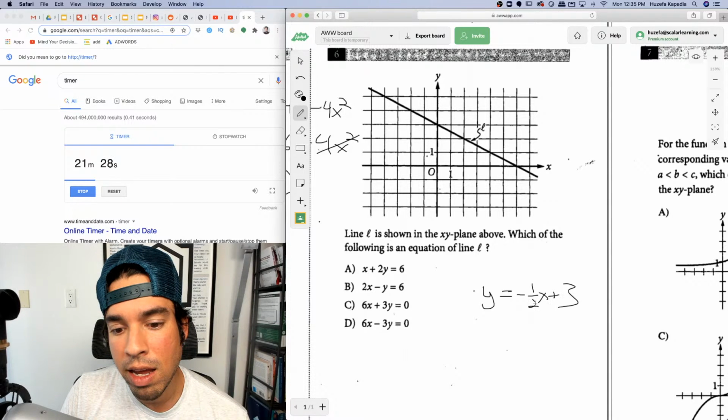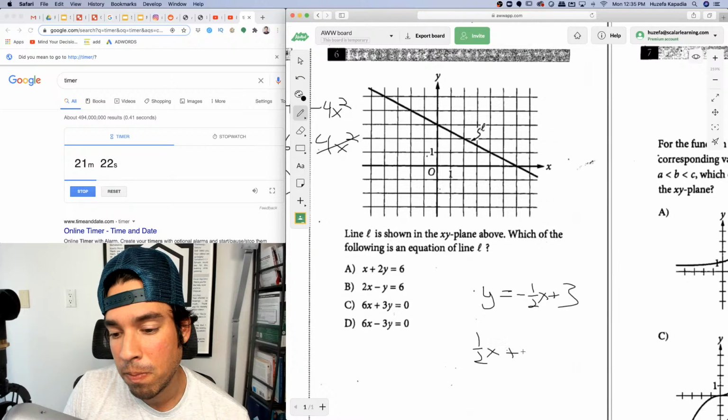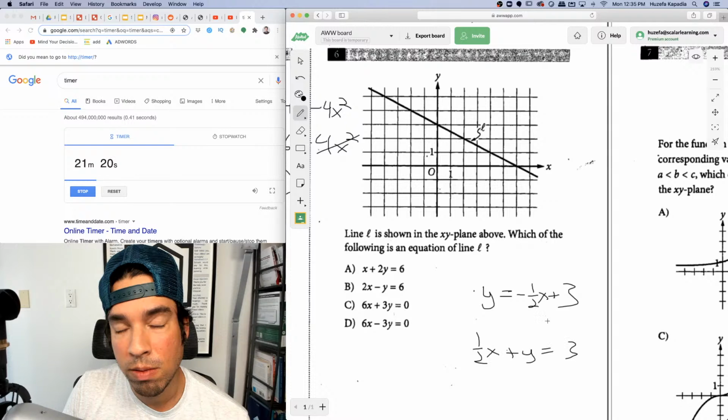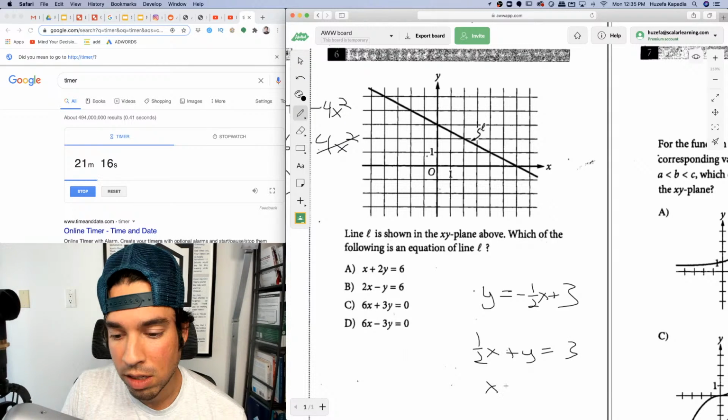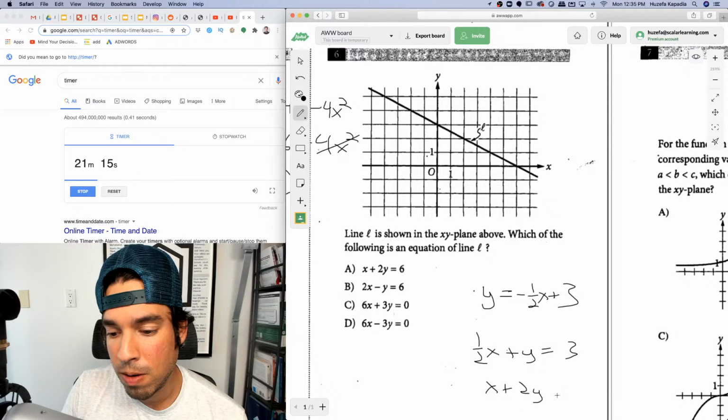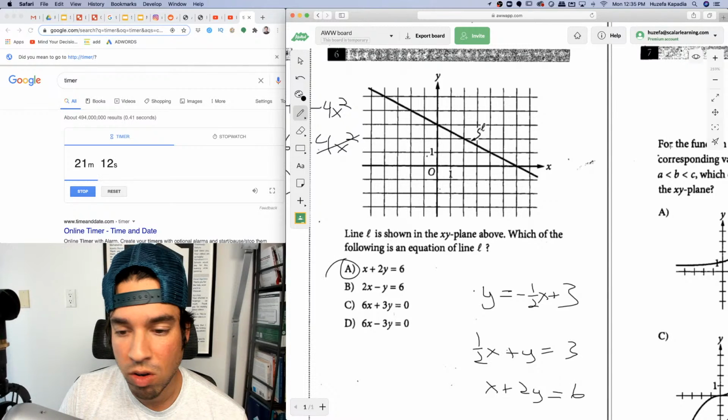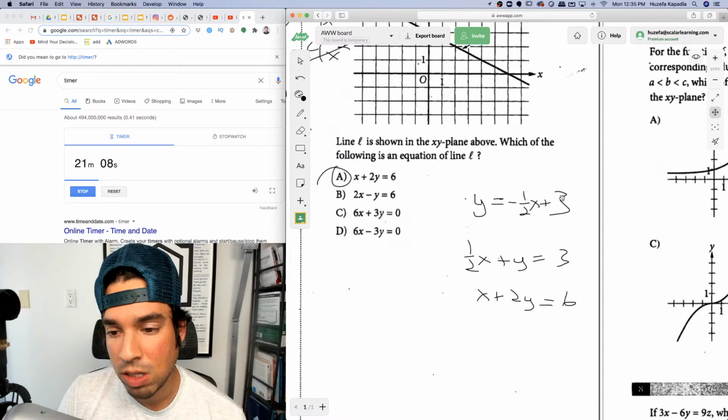And then they put it in standard form, right? I got x, y, and then the constant. So let's do the same thing. Add 1/2 x to both sides. And then for standard form, we just have no fraction. So multiply everything by 2, and I get x plus 2y equals 6, and we are done. Also, if you didn't know that, you could have turned these into slope-intercept form and seen which one matched, but that